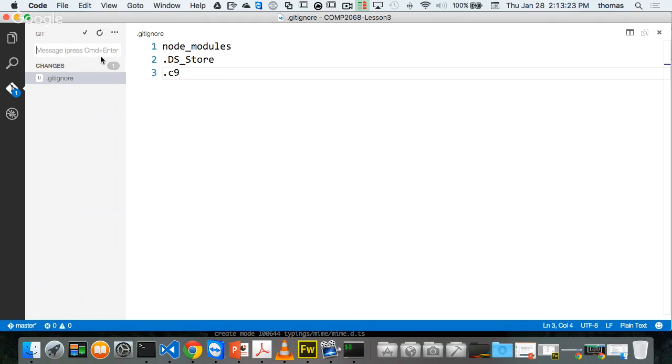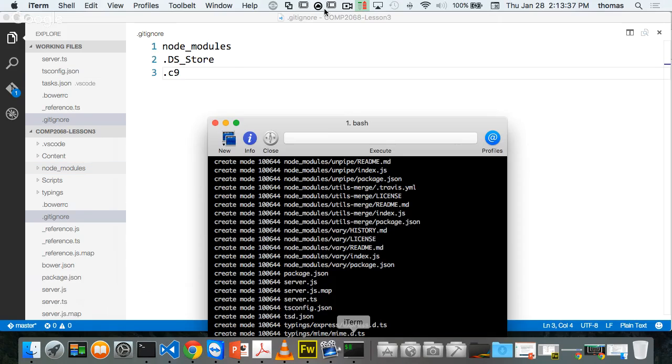Okay, cool. I want to stage this git ignore file, and I can do it here in the tool, or I can do it on command line. The reason why is because I just added my git ignore file before I used the git add dot. So let's do it on the command line again. We're doing all command today.